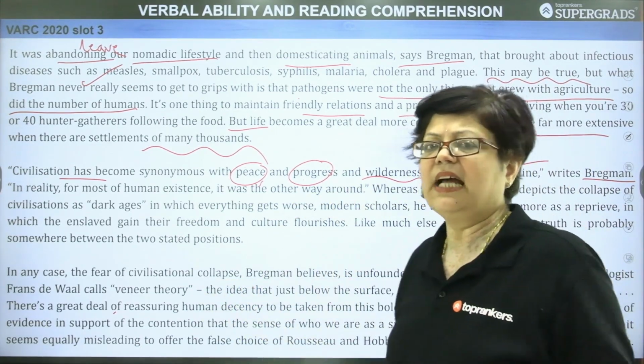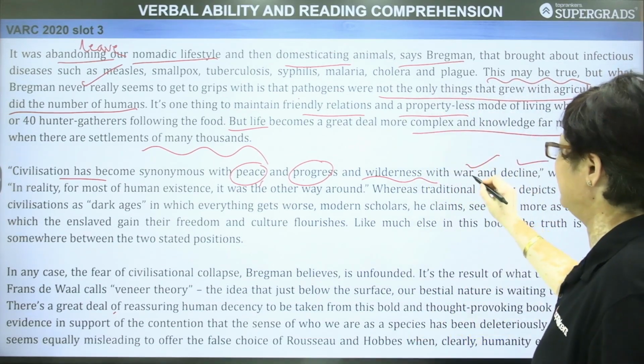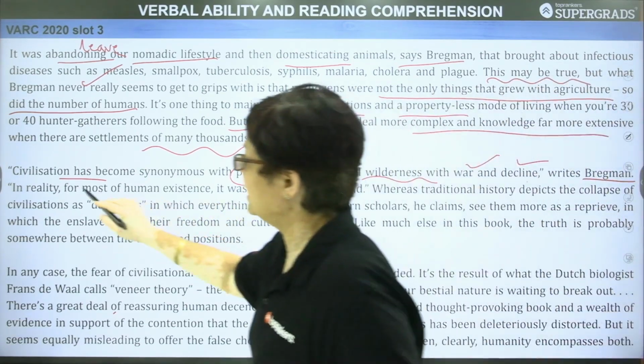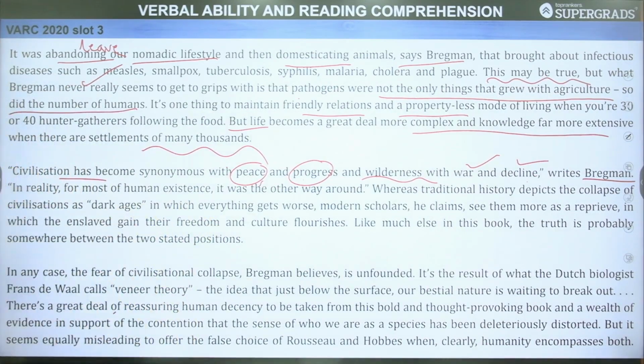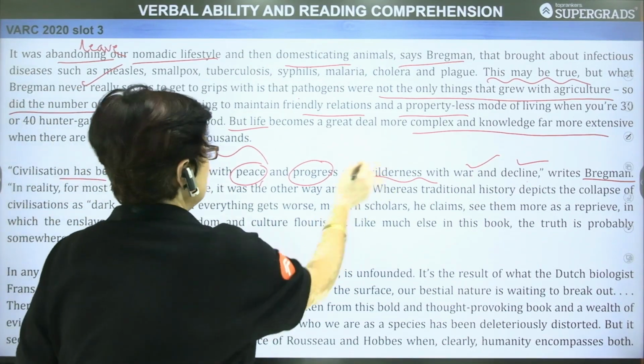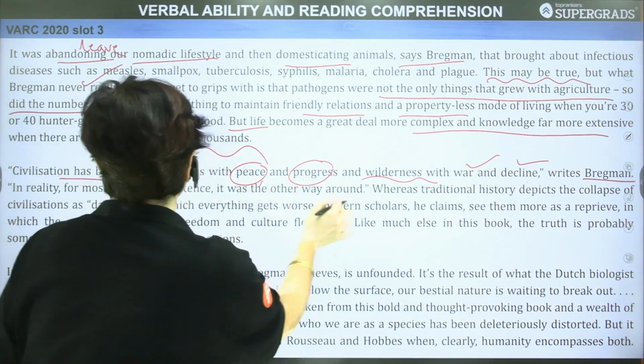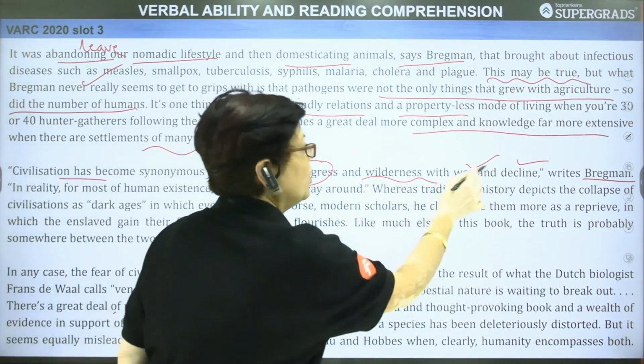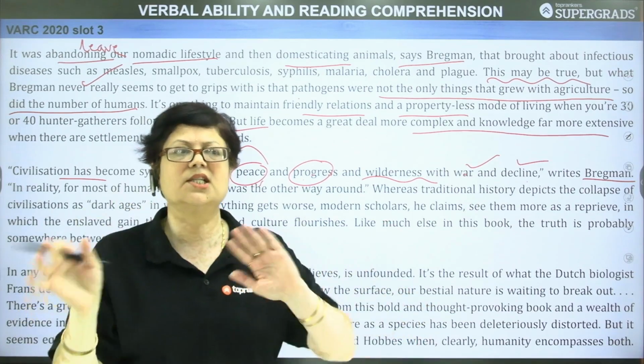It is infertile place or land, so there you find war and decline. In reality, for most of human existence, it was the other way round. Other way round मतलब wilderness was associated with peace and progress, and civilization was like war and decline. See how the conditions change.